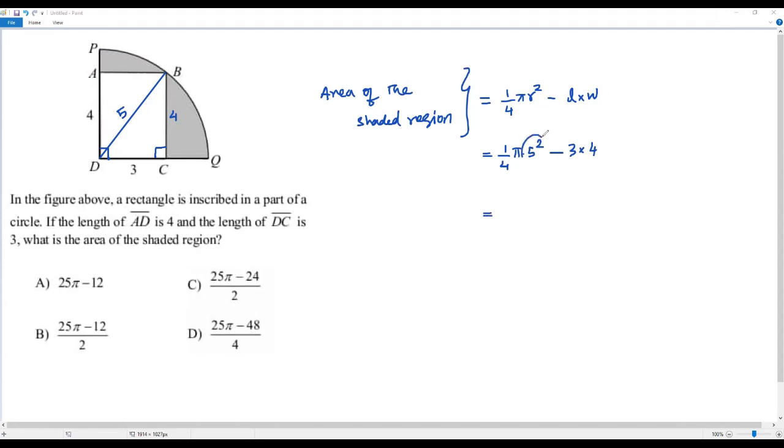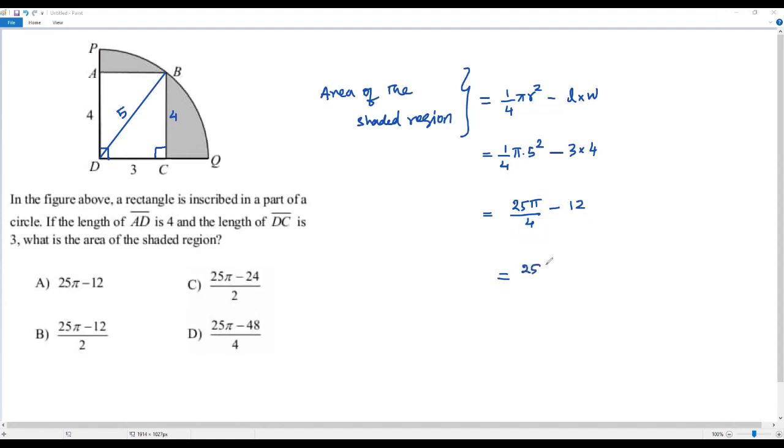Okay, here the value of 5 squared is 25. When I multiply this 1 pi and 25, I am getting 25 pi over 4, negative 3 times 4 is 12. Okay, here we have a fraction and we have an integer. We do subtraction between a fraction and an integer. Whenever I want to do addition or subtraction between a fraction and an integer, I have to multiply the integer by the denominator of the fraction. Once I'm done with this multiplication, I can take this 4 as a common denominator.